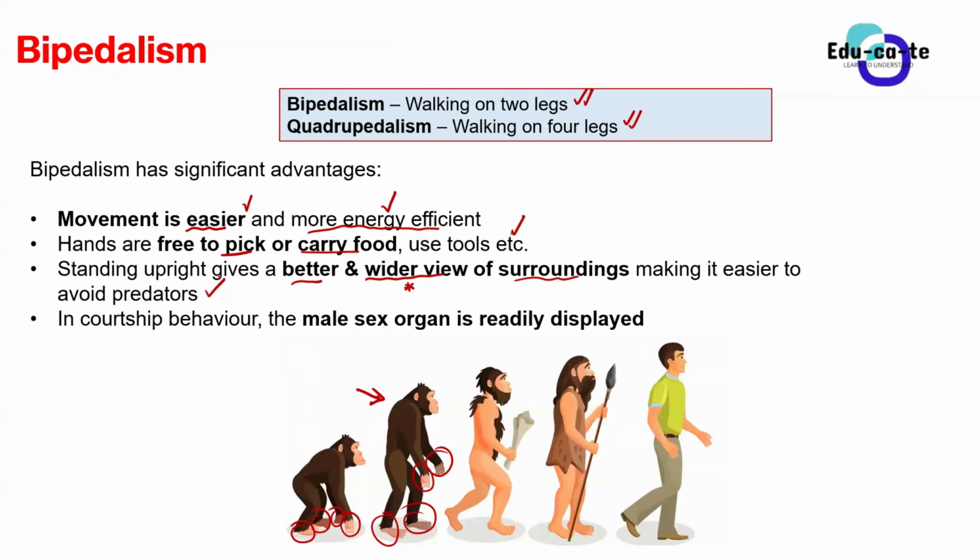And also, this one, I'm repeating it for the second time. I did mention it when we were talking about the similarities between your African apes and your humans. We say that it's a courtship behavior. Basically, in this type of species-specific courtship behavior, the male sex organ is readily displayed. As I have already explained in the similarities section, for apes and African apes, it is an advantage to be able to stand upright.